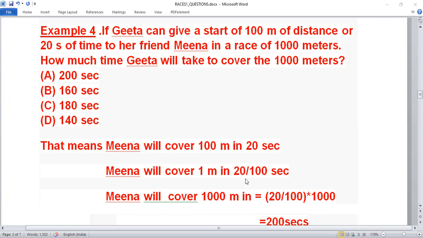So Meena will cover 1 meter in 20 upon 100 seconds. So Meena will cover 1000 meter in 200 seconds. Now we know that Meena will cover the race in 200 seconds. Also we know that Geeta is giving a start of 100 meter or 20 seconds. It means that she is ahead. If Meena is taking 200 seconds, then Geeta will take 180 seconds. She will take 20 seconds less.